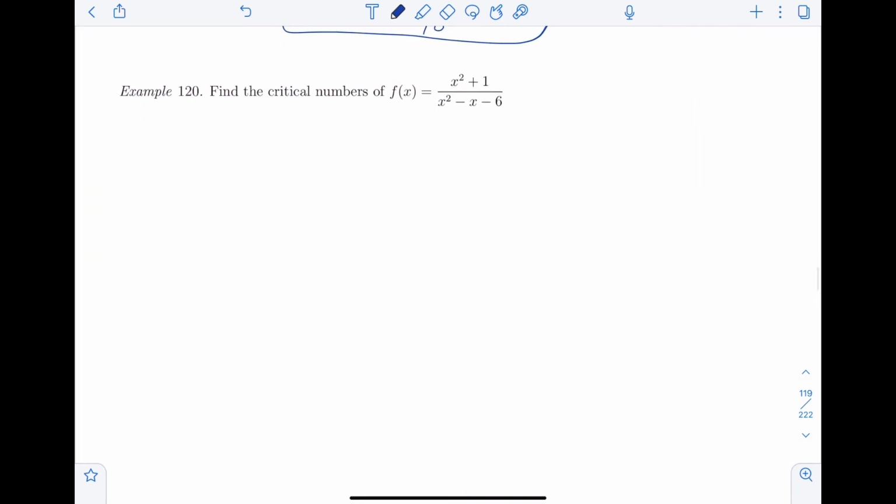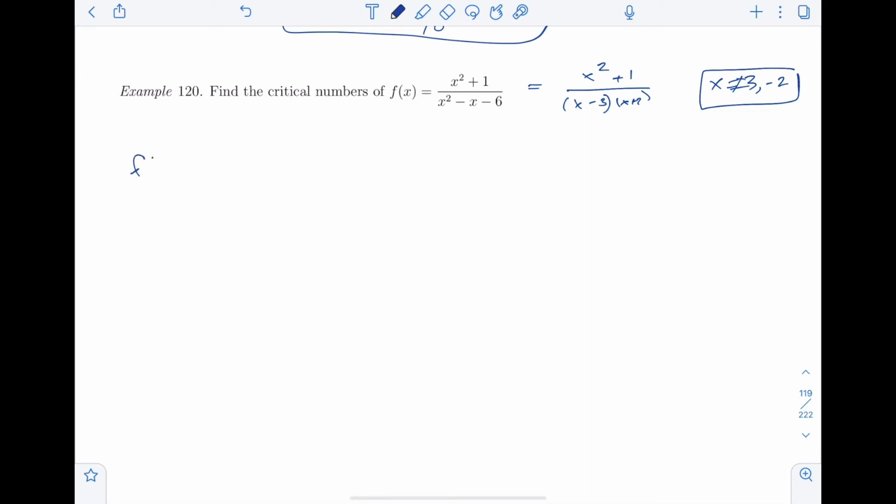Okay, let's find the critical numbers of this thing. And I'm going to note up front that this is x squared plus 1 divided by (x minus 3)(x plus 2). So the domain of this thing is x cannot be 3 or negative 2. And so if these come up as things that look like critical numbers, they're still not going to be, because part of being a critical number is being in the domain.